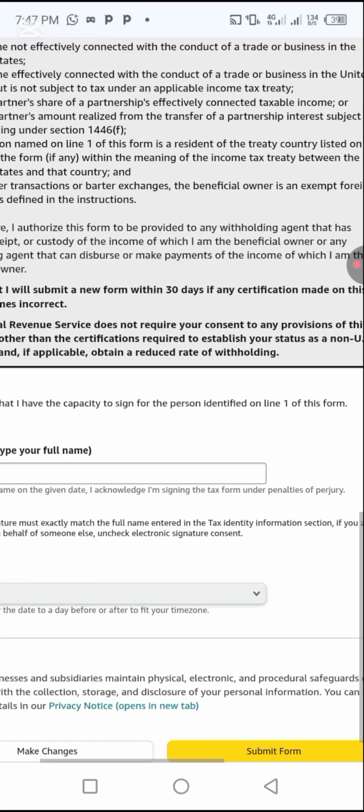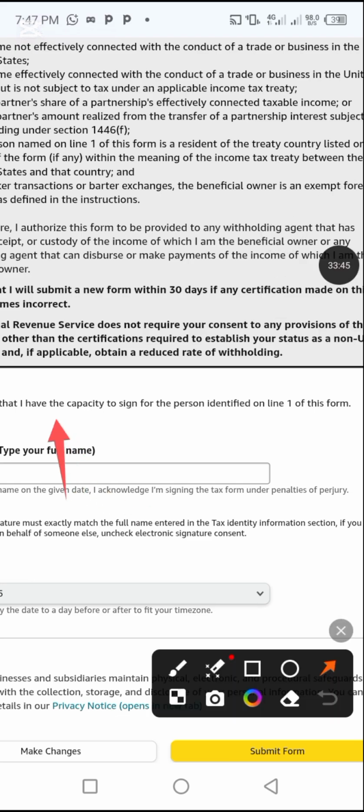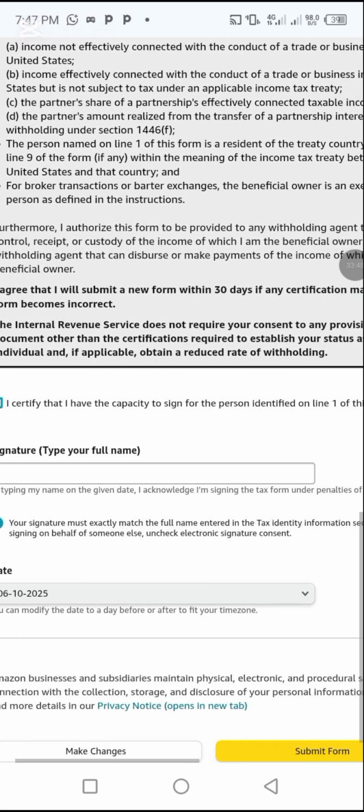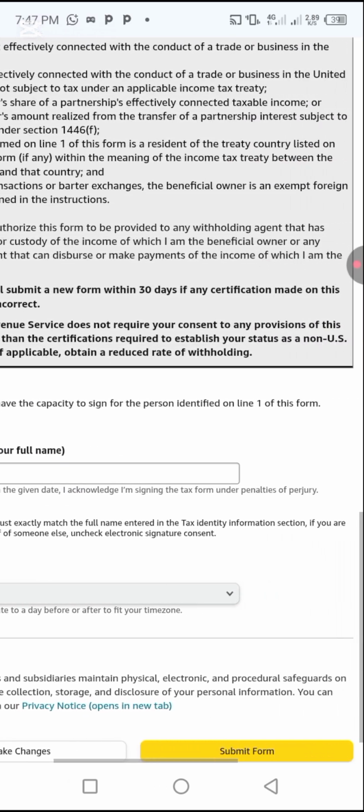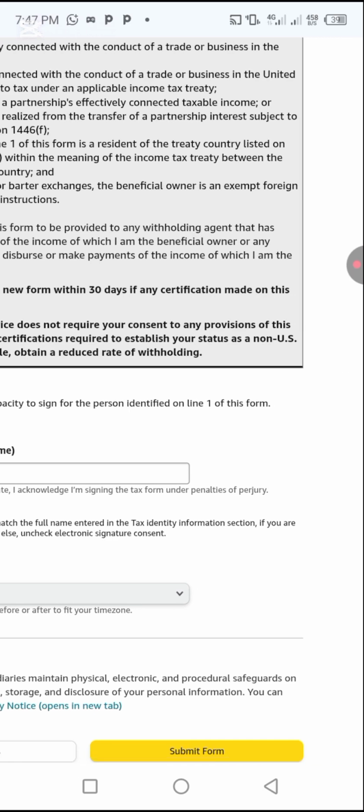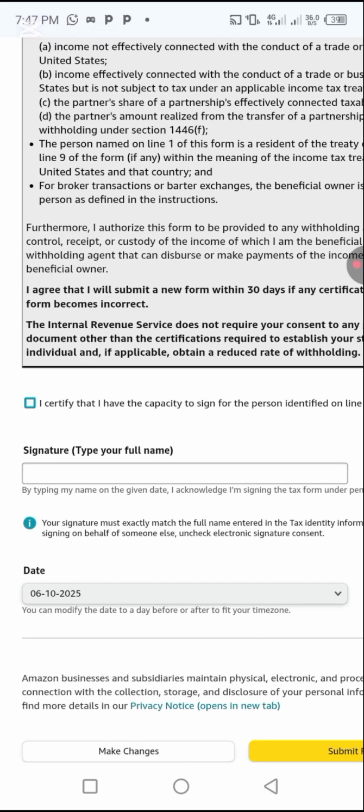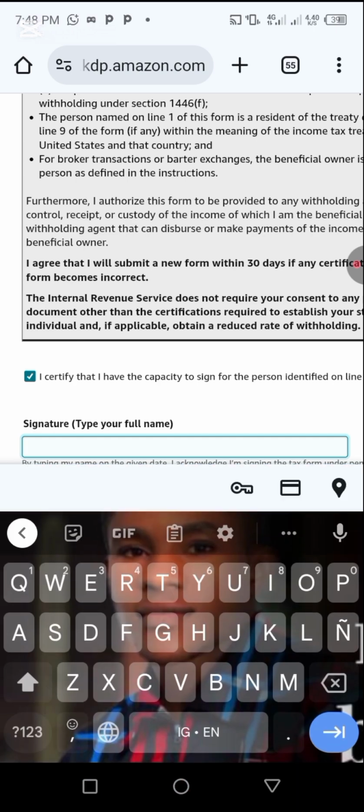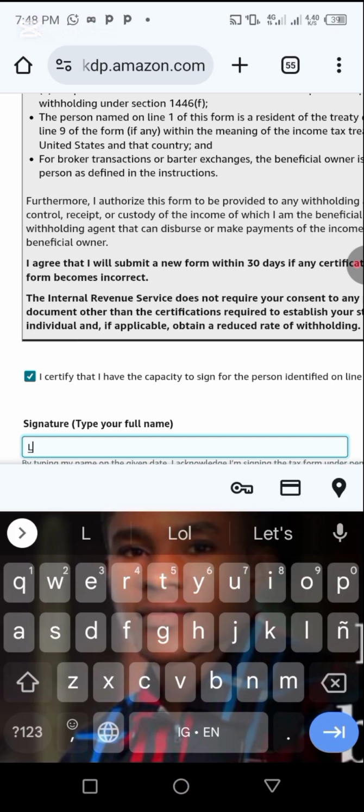I certify here now. You see what they said here now. Let's go. They said I certify that I have the capacity to sign for the person identified on line 1 of this form. So for this signature, they say type your full name. Let's type my full name.